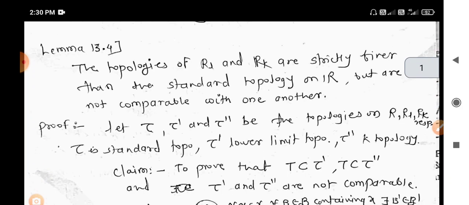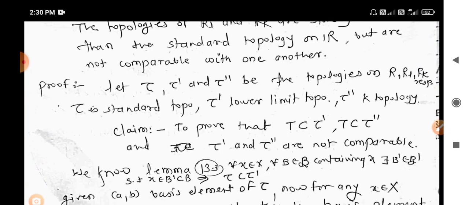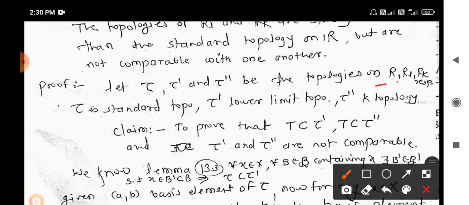Now let us see the notation: tau, tau prime and tau double prime are the topologies, namely tau for the standard topology, tau prime for the lower limit topology, and tau double prime for the K topology, respectively. The first claim to prove is that the lower limit topology is strictly finer than the standard topology, and similarly the K topology is finer than the standard topology.